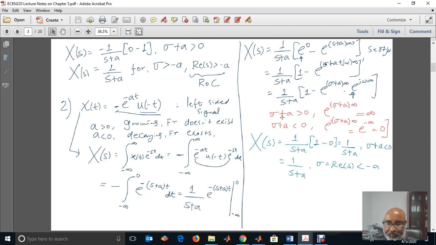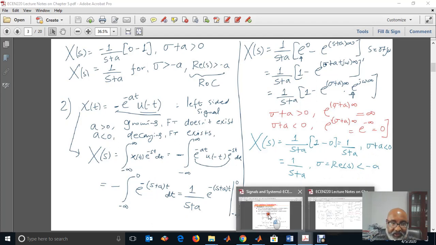So if sigma plus a is greater than 0, this will be e to the power of positive infinity, it will be infinity, and it will not be convergent. If sigma plus a is less than 0, this will be e to the power of negative infinity, which is equal to 0. Then x of s is 1 over s plus a, times 1 minus 0, which is equal to 1 over s plus a. So the Laplace transform will exist if sigma plus a is less than 0, or real of s is less than minus a.